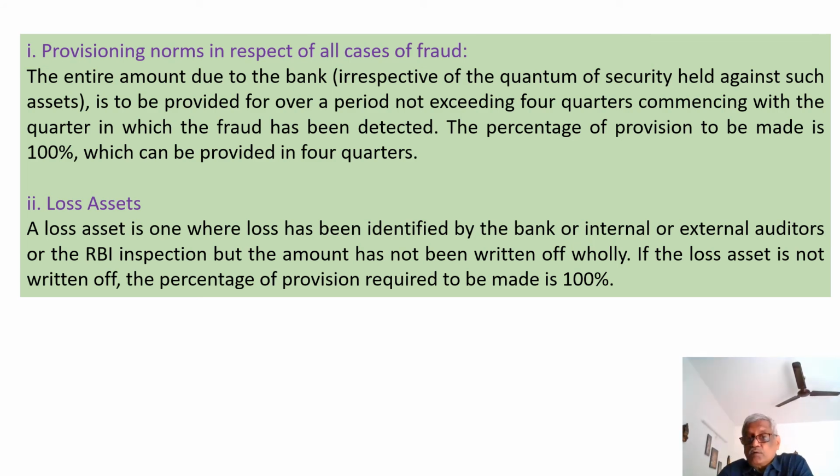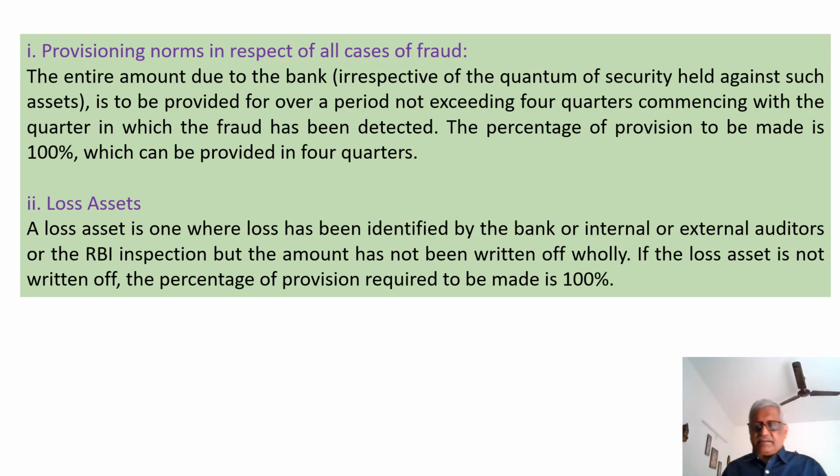Provisioning norms in respect of all cases of fraud. The entire amount due to the bank, irrespective of the quantum of security held against such assets, is to be provided for over a period not exceeding 4 quarters, commencing with the quarter in which the fraud has been detected. The percentage of provision to be made is 100% of the balance outstanding.